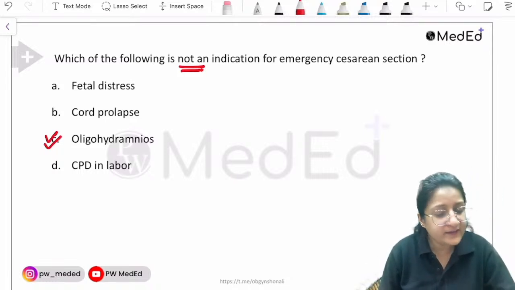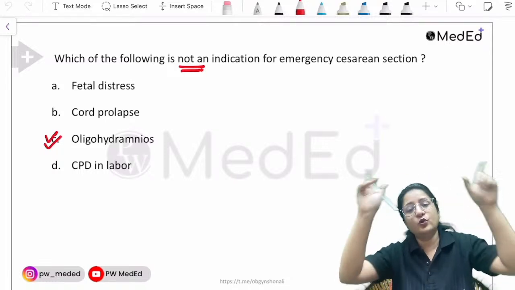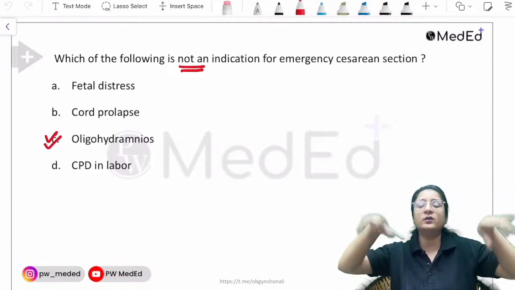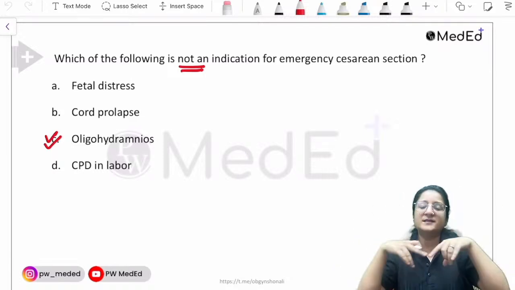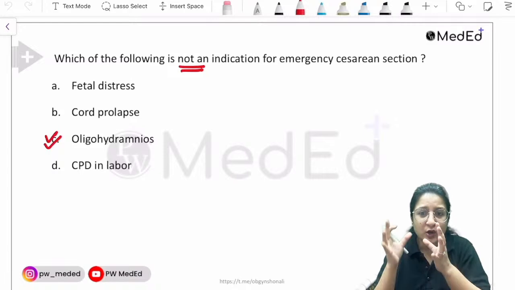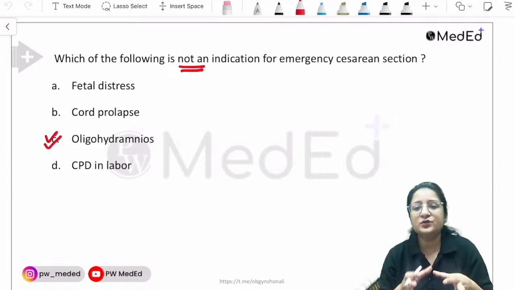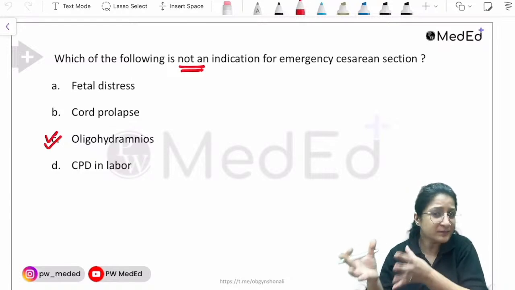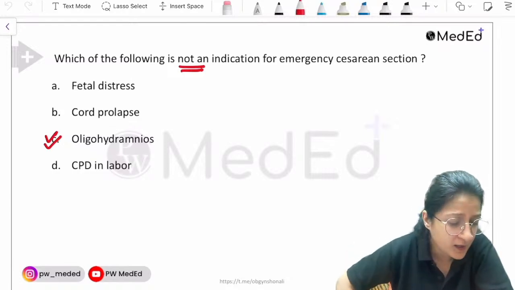And Mohit, yes, you're right. This whole group of torch infections is toxo, rubella, cytomegalo, herpes. These are called torch infections. When a woman acquires those infections during pregnancy, they can lead to congenital malformations in the fetus.